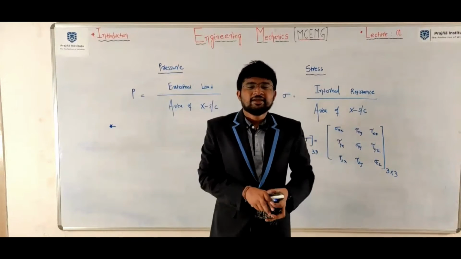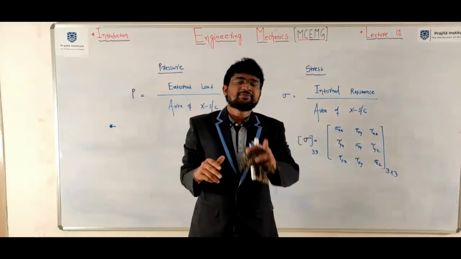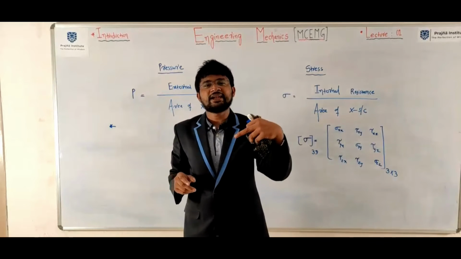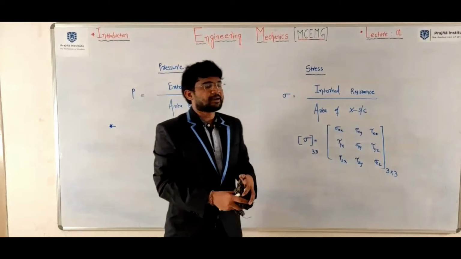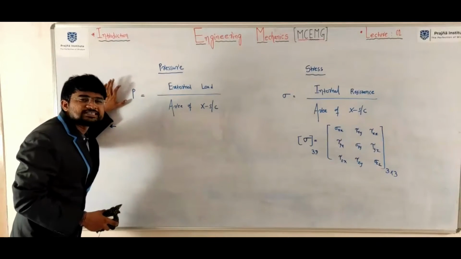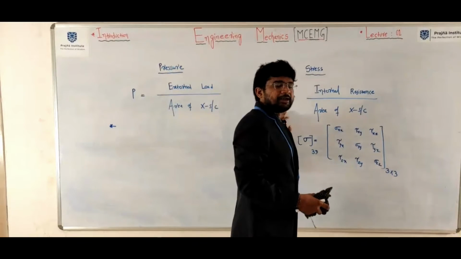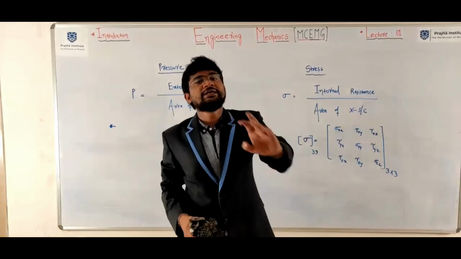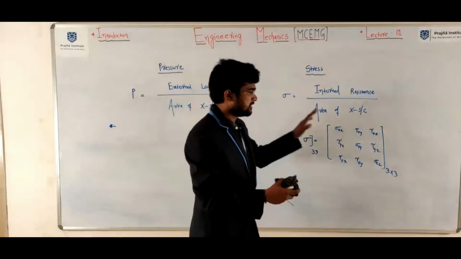If I pressure you, you will feel stress. That feeling should come from internally, while pressure is applied externally. So pressure at a point is always compressive in nature. Stress at a point may be tensile or compressive. It depends on the loading condition.